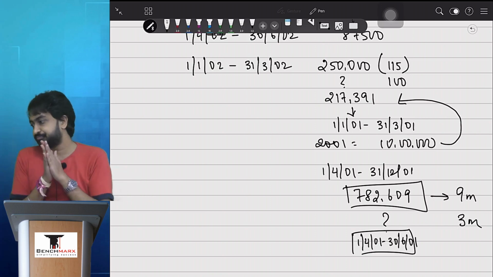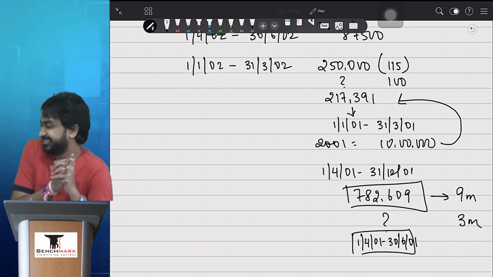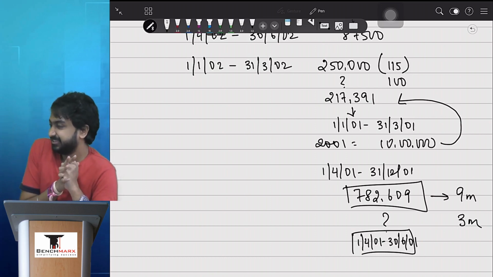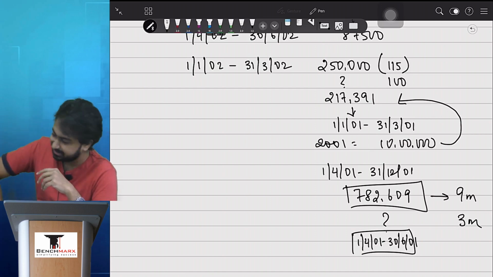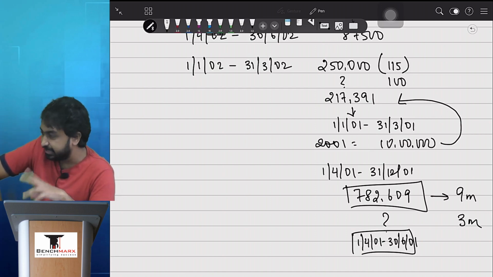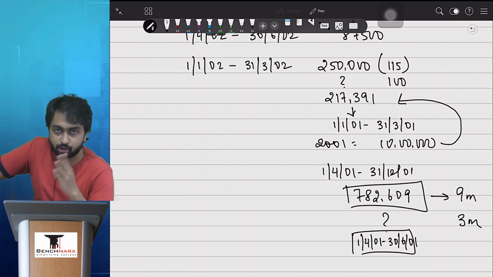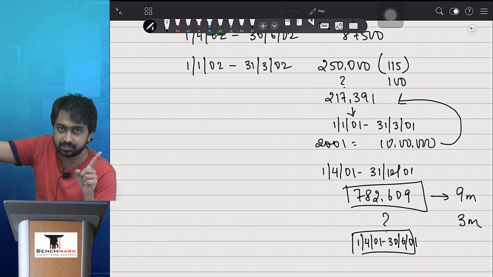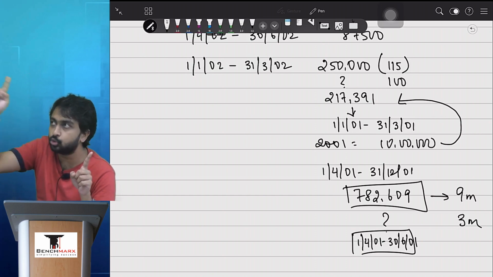समझ लो, मजा आ गया. पब्लिक सोच रहा है, सोचो. What we did was we found the sales from Jan to March. From that we subtracted it from the Jan to December sales. We got the sales of April to December. April to December is 9 months.